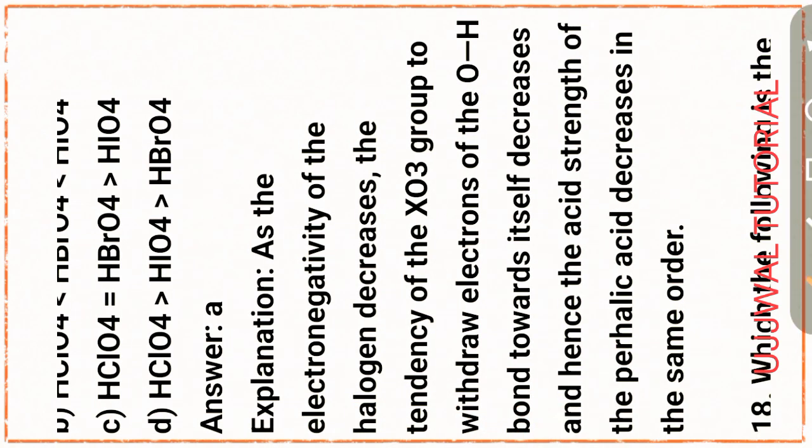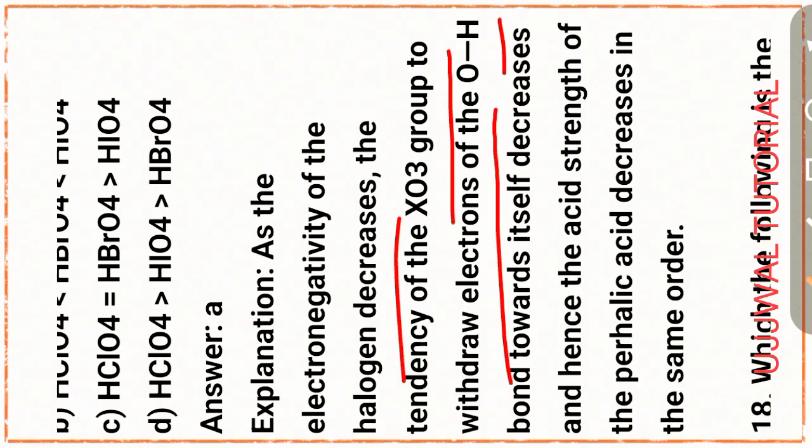As the electronegativity of the halogen decreases, the tendency of the XO3 group to withdraw electrons from the OH, that is the oxygen hydrogen bond, towards itself decreases, and hence the acidic strength of the perhalic acids decreases in the same order.